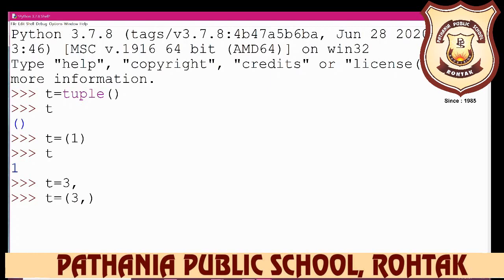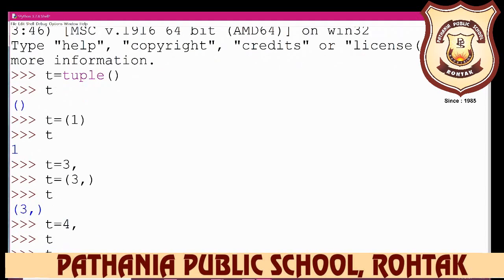Then if you write t, it displays the answer like this. If you write it like this, your answer is 4 comma. So both these ways will create a tuple.